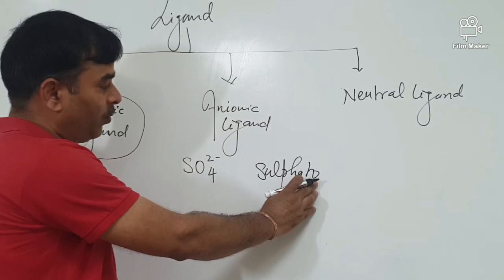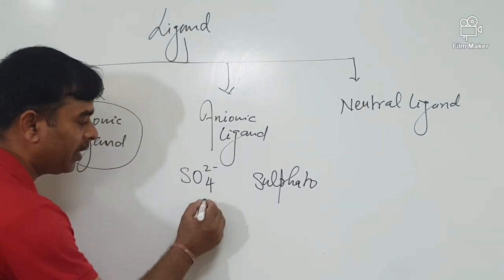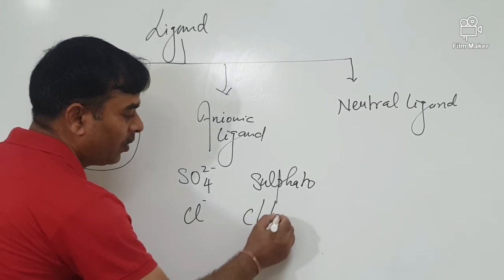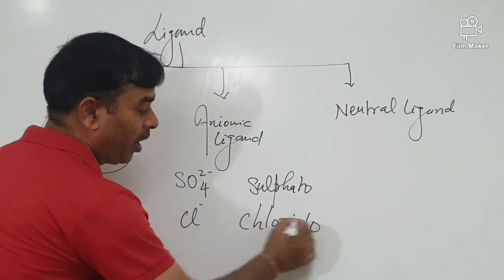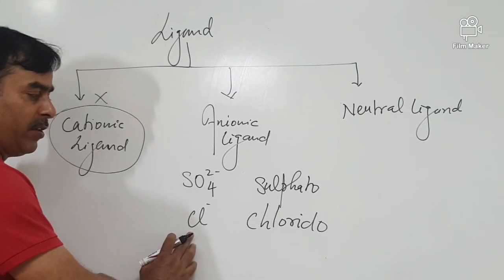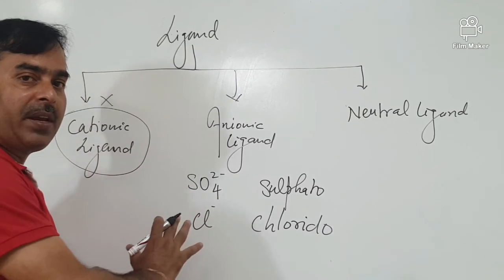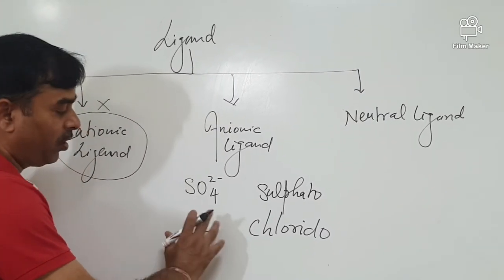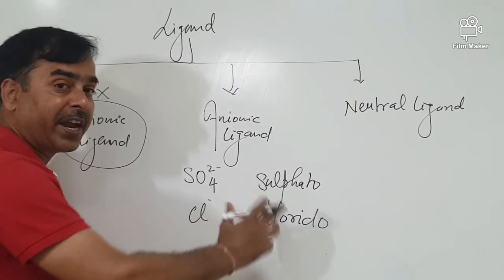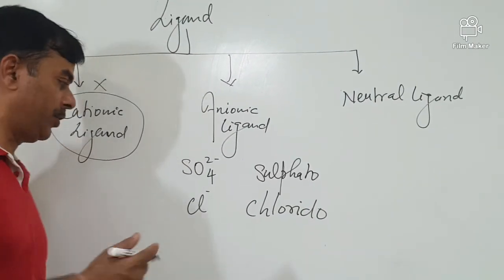Sulfato, O is used in the nomenclature of anionic ligands. Cl- is chlorido. Earlier it was called chloro, but in IUPAC nomenclature of coordination compounds we always use chlorido, iodido, fluorido, etc.